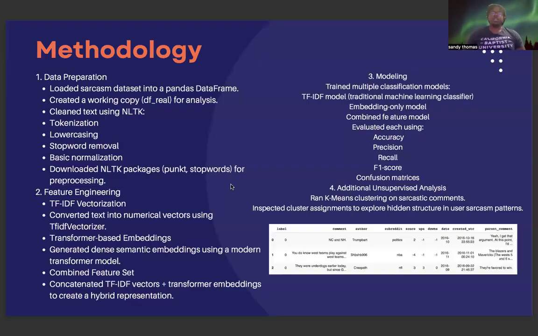So my methodology. Number one, data preparation. I loaded the sarcasm data into a pandas data frame, and I used Google Colab for all of this to take advantage of its cloud computing capabilities. I followed best practice and created a working copy so I don't change the original data set. Then I cleaned up and did some tokenization, lower casing, stop word removal, and some basic normalization. I also downloaded NLTK packages like punkt and stop words for preprocessing in the Google Colab environment.